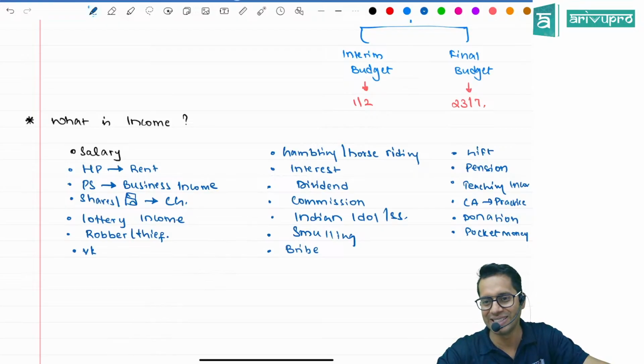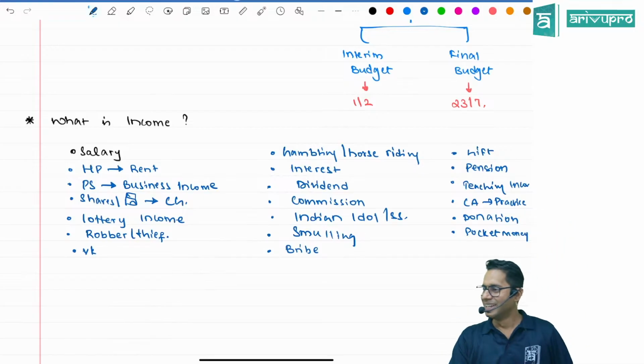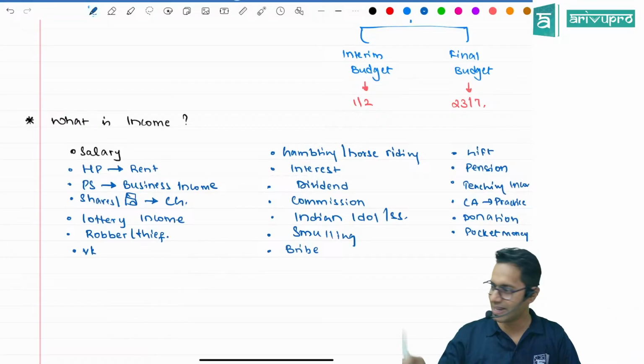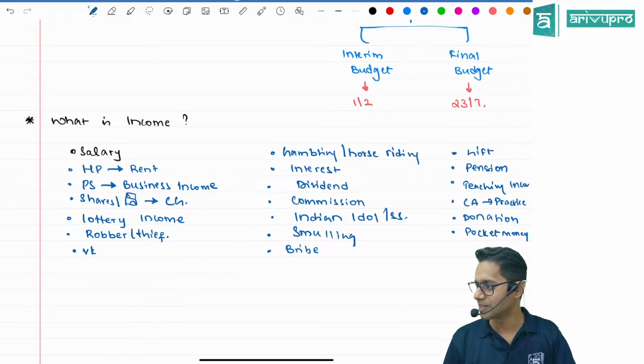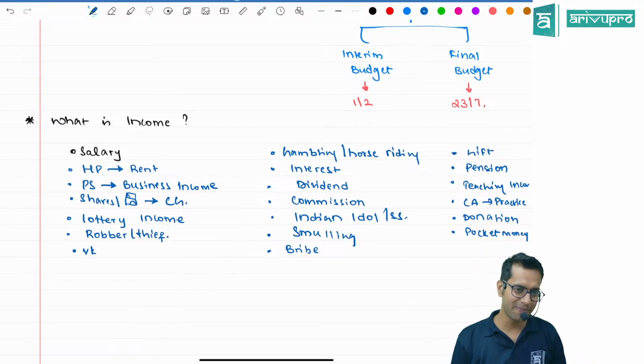Some officers will take 20 rupees also. So cheap people are there.